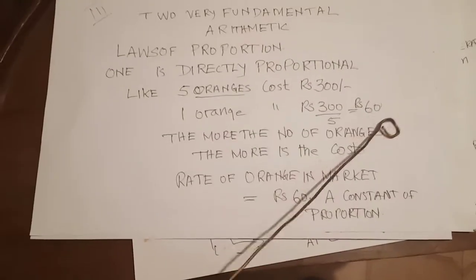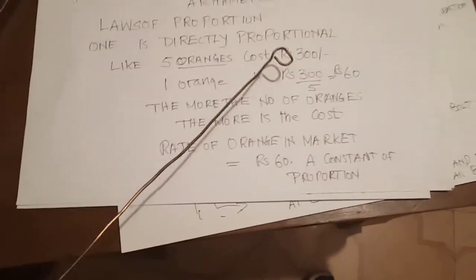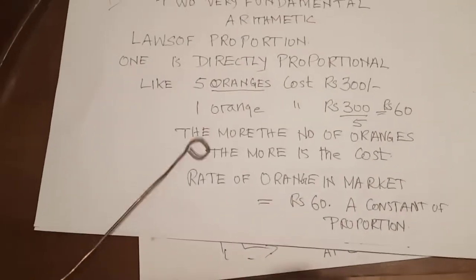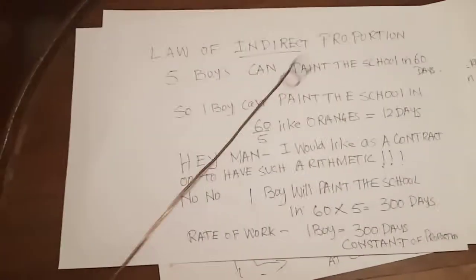What is the rate of the orange in the market? They say 60. They don't say 5 oranges cost how much. They say what is the rate of orange in the market today? 60, which means one orange is 60 rupees. Not like in the war time, one orange is 2 rupees. Now 60, 100. Okay? So now, the another one. Here the more the oranges, the more will be the cost. Okay, so now we will come to the indirect proportion.